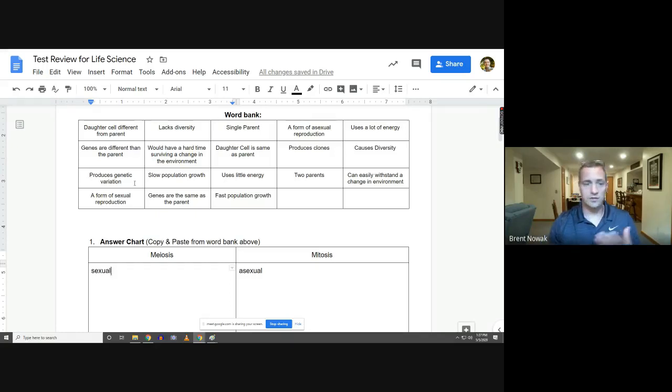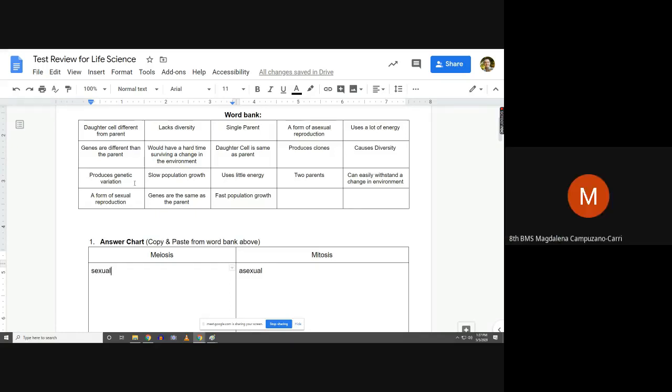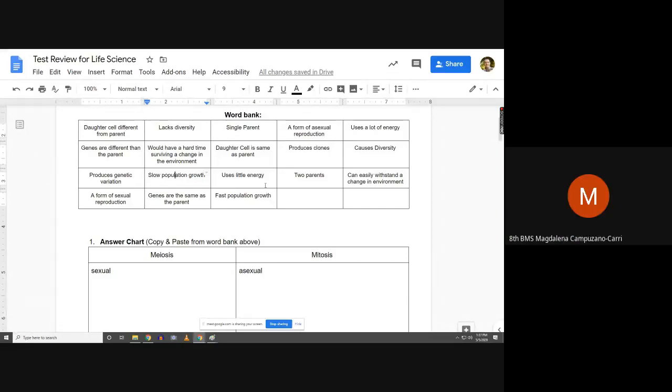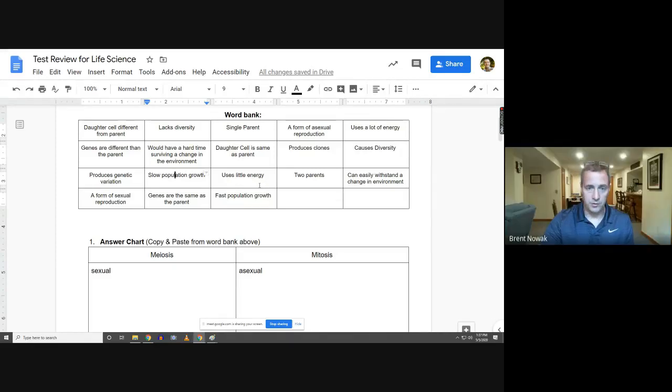Variation means differences in species. Obviously. Meiosis. These are the same thing, diversity and variation, just different words. Slow population growth. I said meiosis. Yeah, me too. Okay, so that is absolutely correct. Because it takes, for example, the human gestation period is 9 months? I'm not exact. It's shorter than that, but it's close. Uses little energy. That would be mitosis.